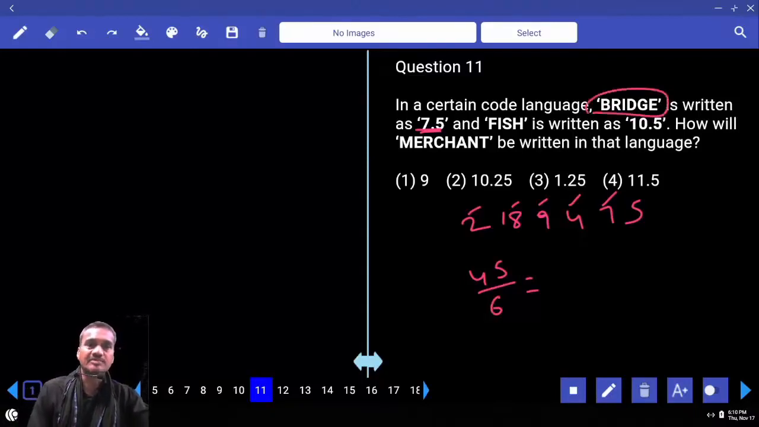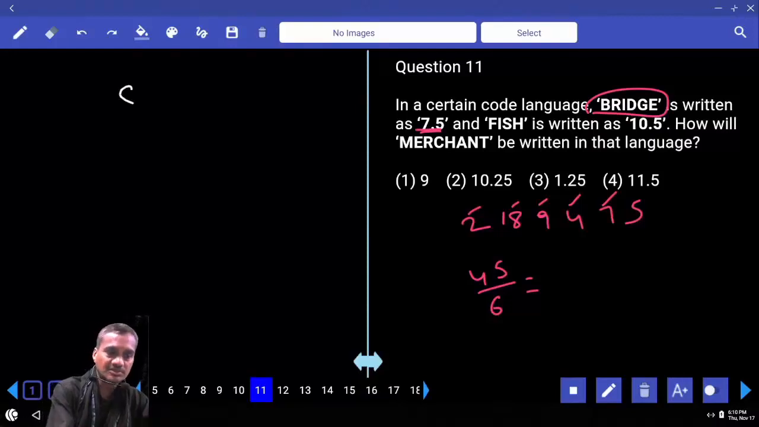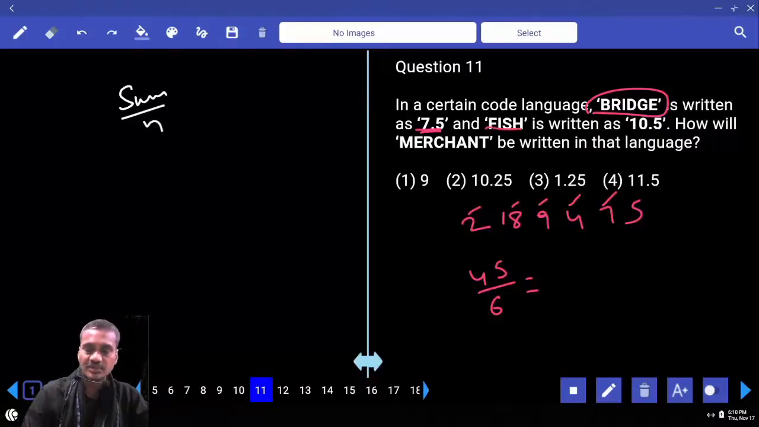And sum divided by n. We discussed in our class sum plus n, sum minus n. Now this is sum divided by n. Is it clear? Then in the same way fish. What is the value here? 6 plus 9, 15. 15 plus 8. 15 plus 8 is how much? 23. 23 plus 19, 42. 42 divided by 4, 10.5.